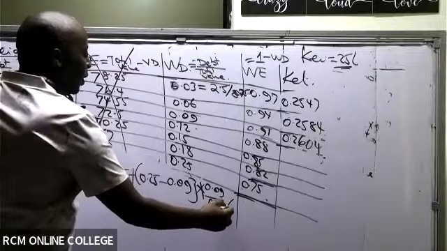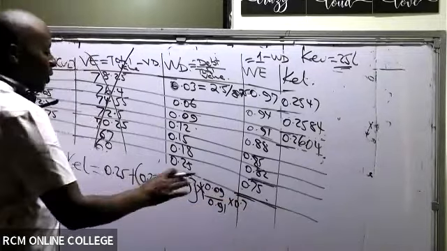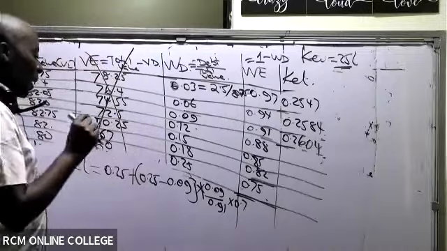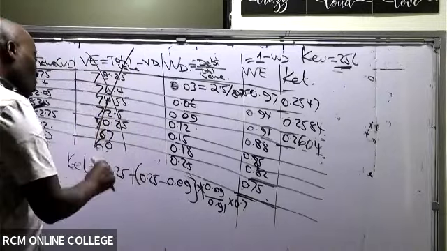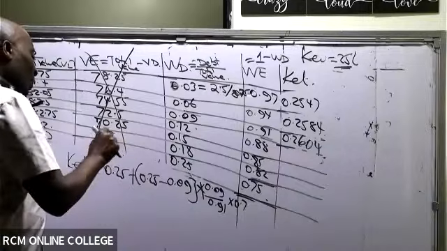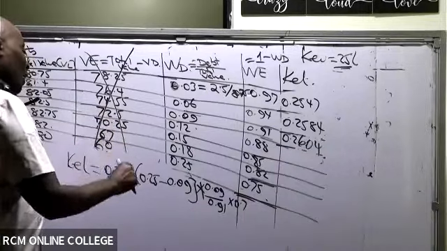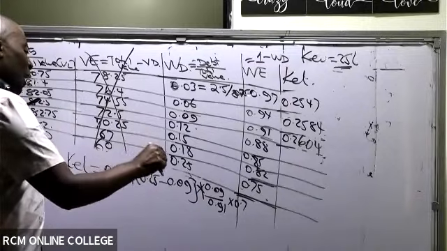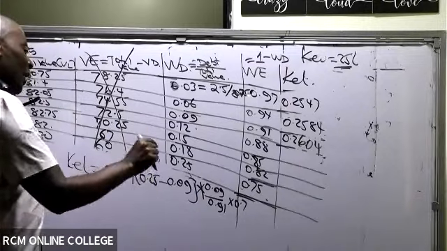Because of rounding off errors, we expect some differences. As I'm punching this in my calculator: 0.25 plus open brackets 0.25 minus 0.09 close brackets, times 0.09 over 0.91 times 0.7.